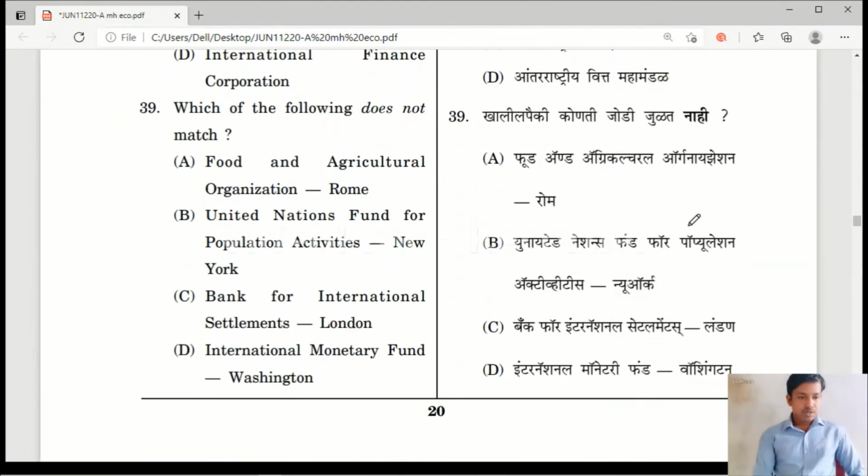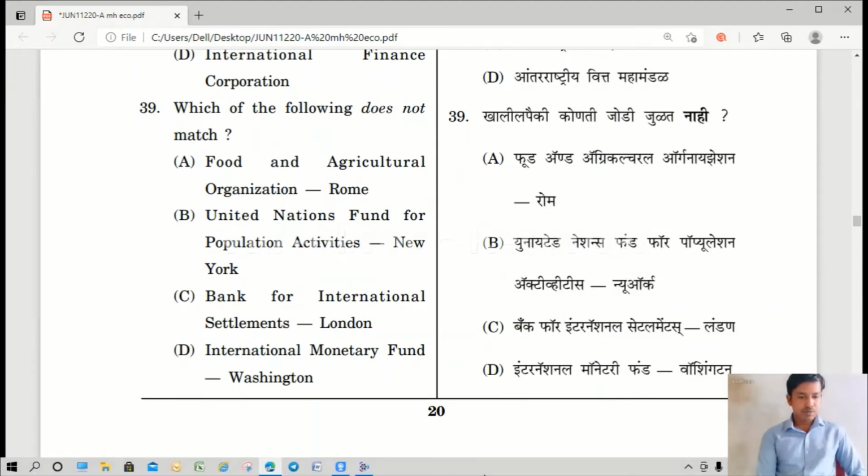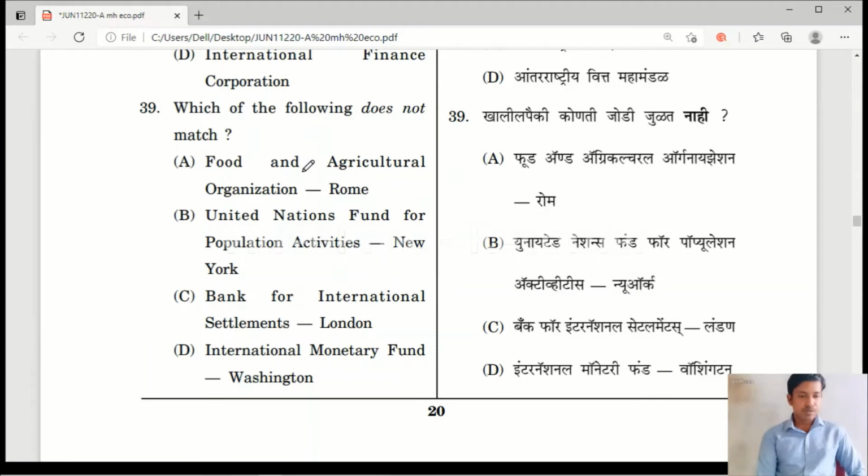Question number 39. Which of the following does not match? Option A, Food and Agricultural Organization, Rome. Option B, United Nations Fund for Population Activities, New York. Option C, Bank for International Settlement, London. Option D, International Monetary Fund, Washington DC.